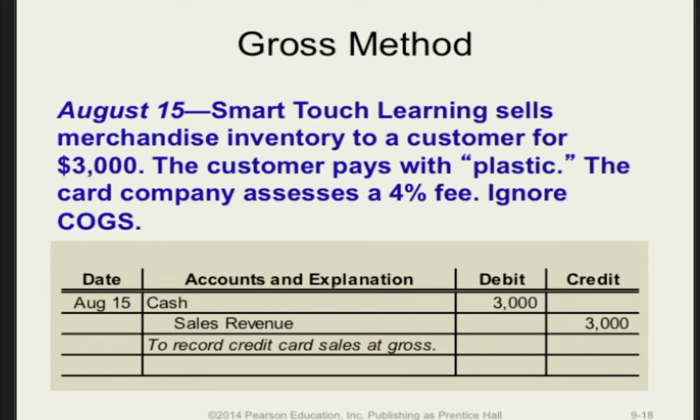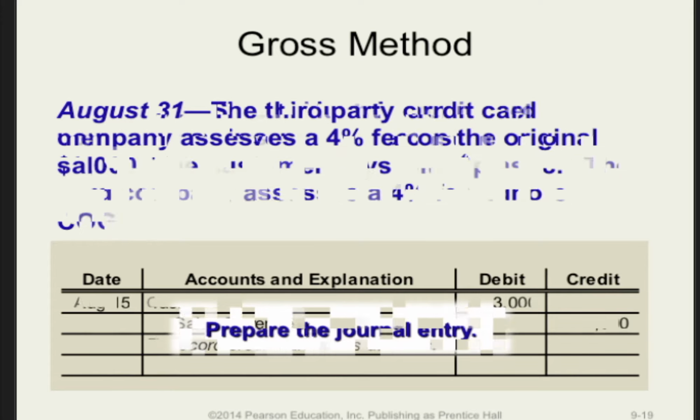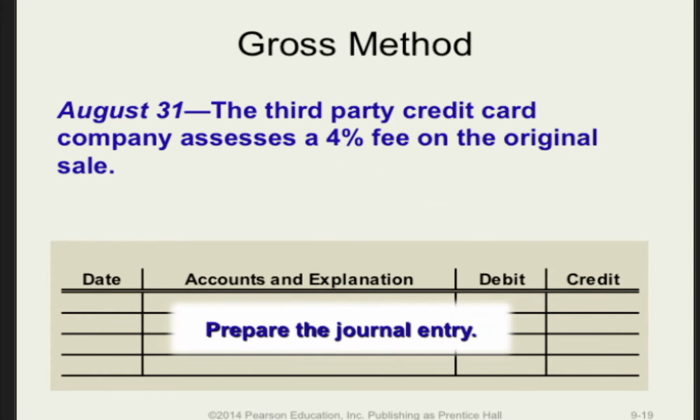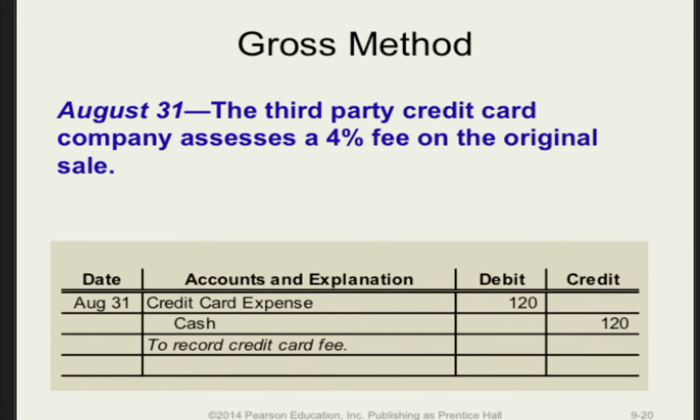On August 15, Smart Touch Learning records a debit to cash for $3,000, the full amount, and a credit to sales revenue for $3,000. On August 31st, the credit card company assesses the 4% fee. The credit card expense is debited for $120 and cash is credited for $120.